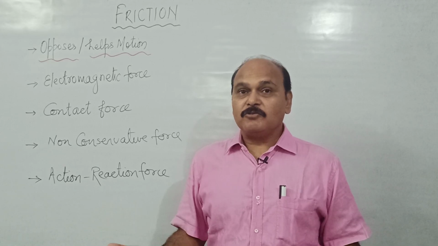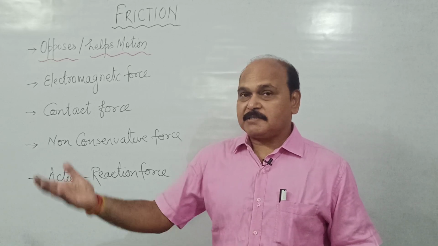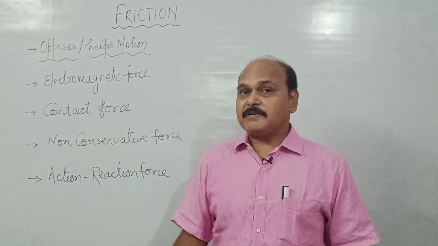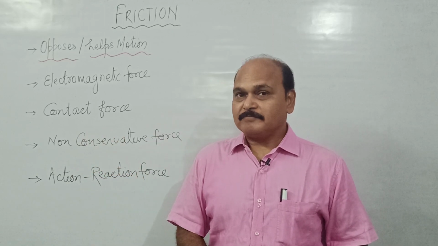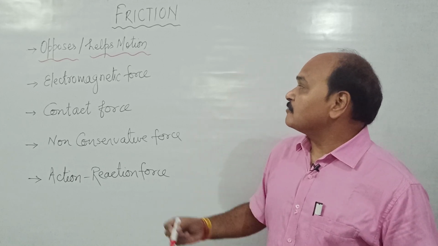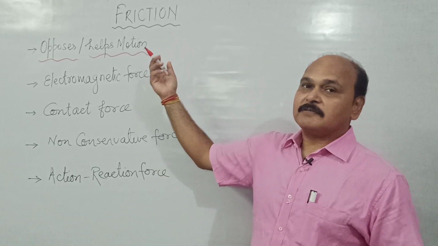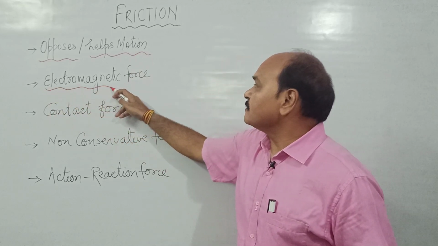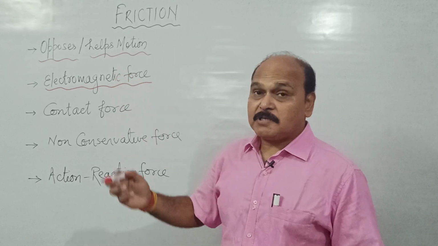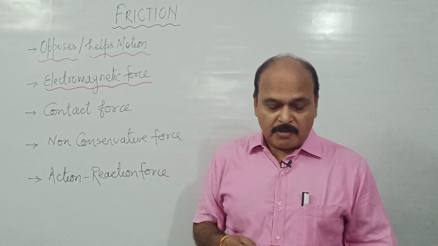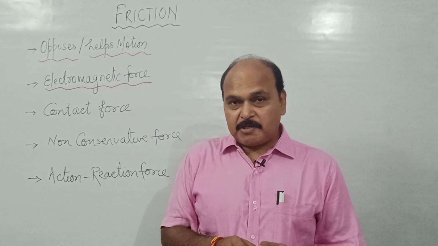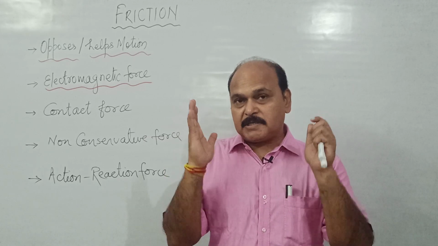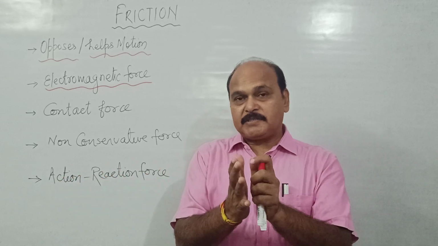Why? Because you know, if you try to move over a frictionless surface or a surface where there is no friction or there is less friction, it is difficult to move. So friction also supports motion. Well, friction is an electromagnetic force. Yeah, friction is an electromagnetic force. This friction, which is an electromagnetic force, is due to the force of interaction between the charged particles of two surfaces in contact.